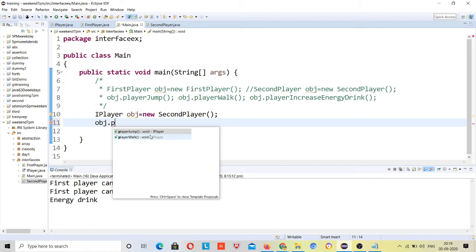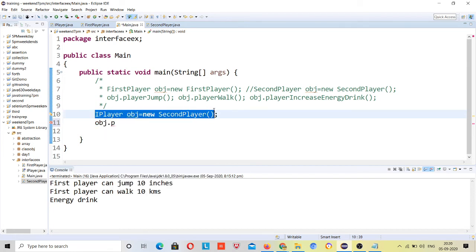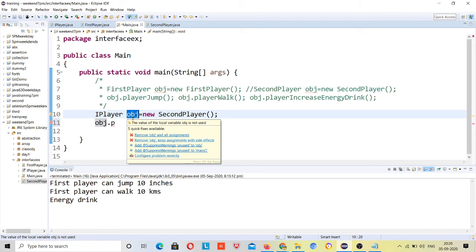This is the abstraction, and in terms of Java you can say this is your polymorphism, right? You are creating an object of the same second player class, but if you change the reference, then everything gets changed, as your object has different behaviors.